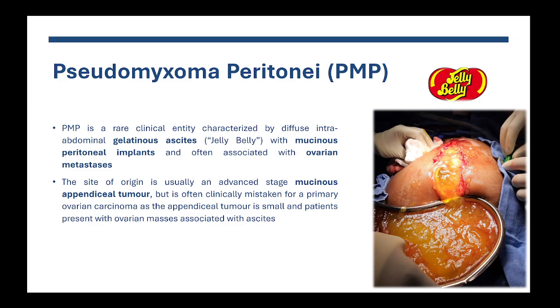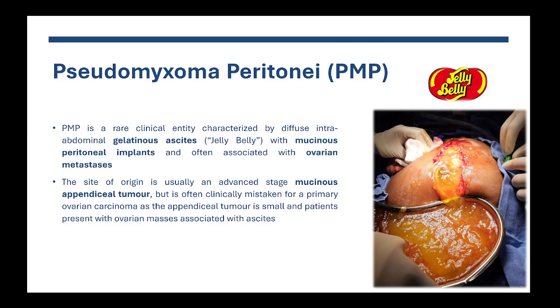Basically, the patient presents with a very increased abdominal girth, and when you open the abdomen, this gelatinous ascites comes out, literally. And when you look at the peritoneum, you find multiple peritoneal implants that are composed of mucinous adenocarcinoma. Often, this syndrome is accompanied by the presence of ovarian metastasis.